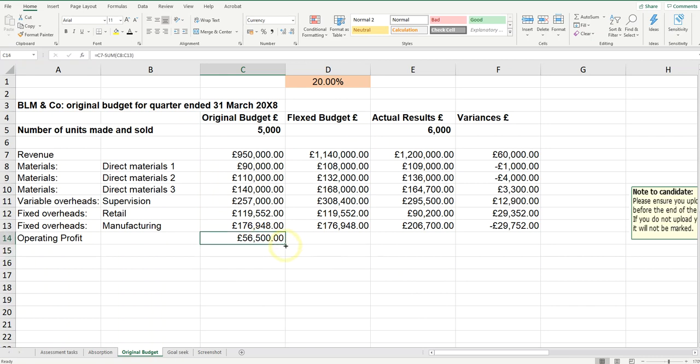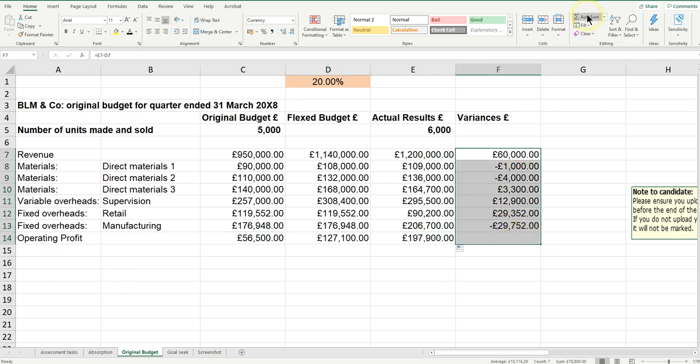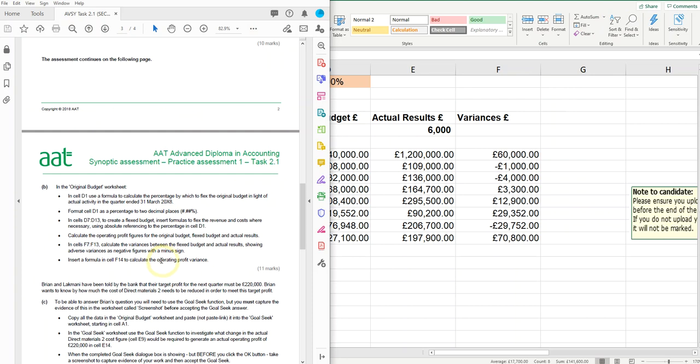Let's just copy that across to the 3 columns. And then finally we need to find a total overall variance here. So all I'm going to do is just use the sum function to get the overall variance, or should I say the operating profit variance.